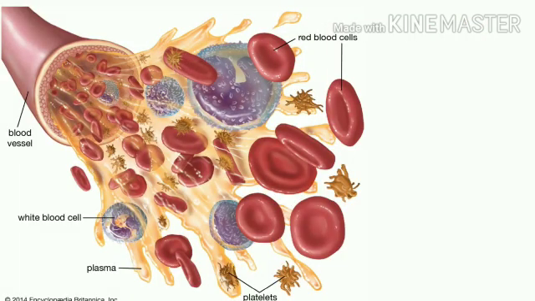Another important function of the blood is that it carries the tiny fighters called white blood cells, which are part of blood, to fight germs in different parts of the body. These are some important functions of the blood.